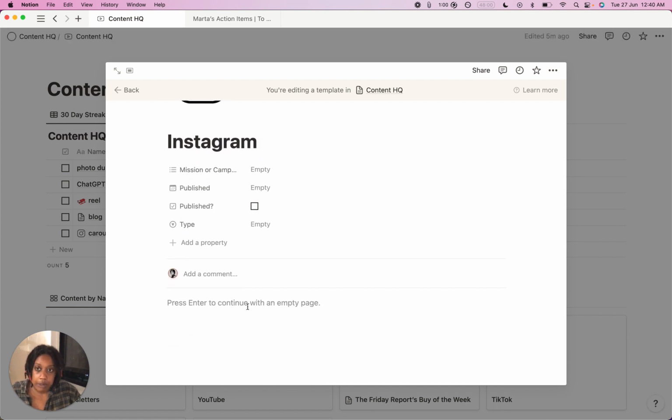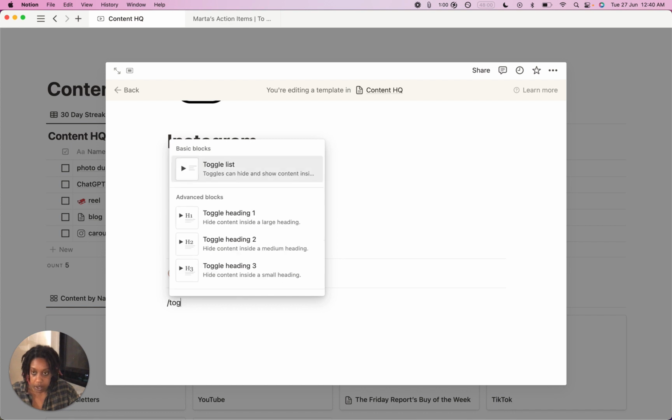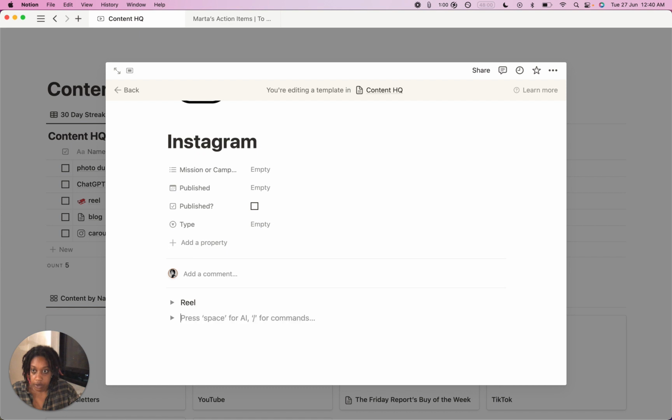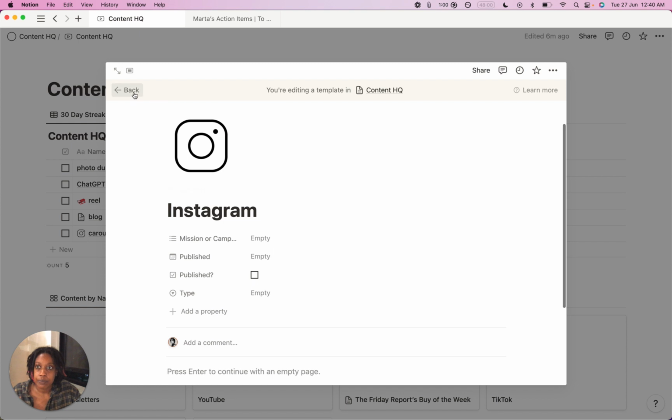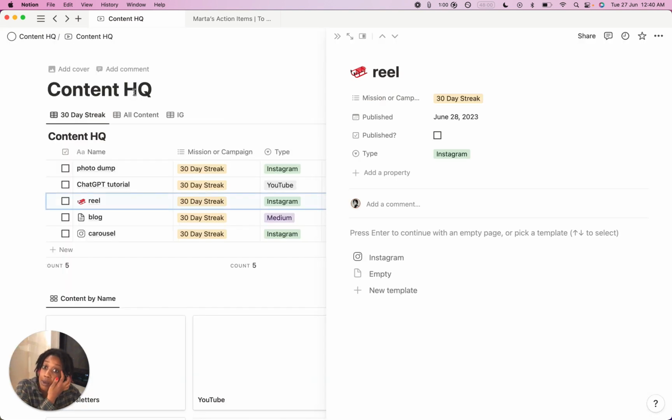Cool. Then if I wanted to have, for example, I could do something like a toggle. Is it not a toggle? Yeah, it is. If it's a reel, if it's feed, if it's story. And then, excuse me, I would do a to-do list for each one and say, okay, if it's a feed, here's what I need to do. If it's a reel, do these. If it's a story, do these things. But I'm not going to do that yet. I like to watch first and see what I do each time and write it down.